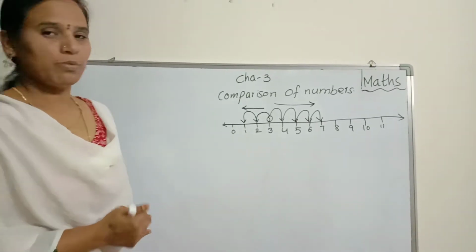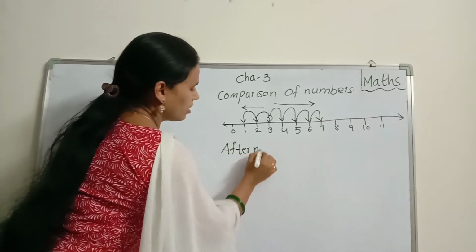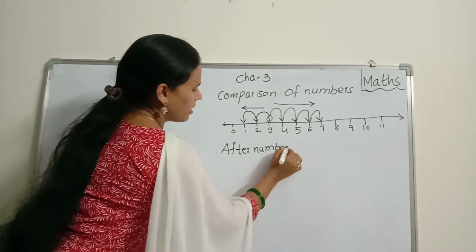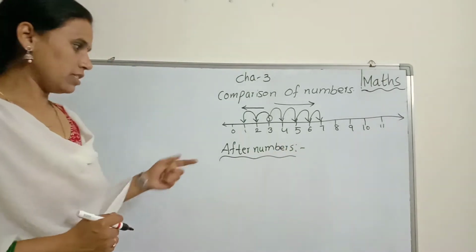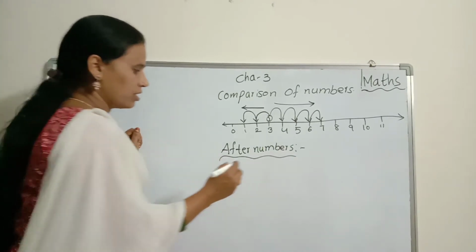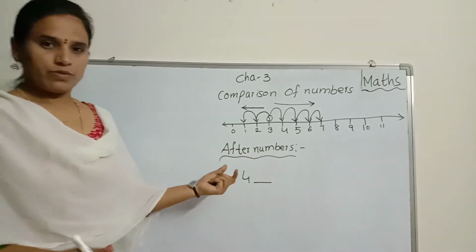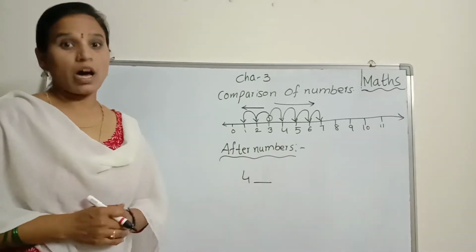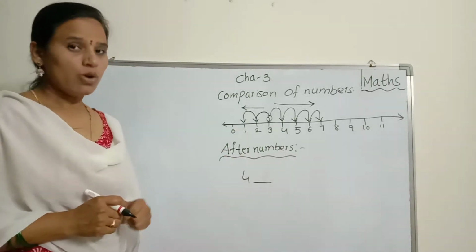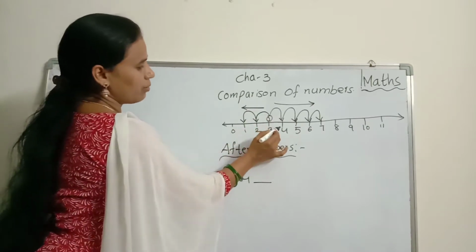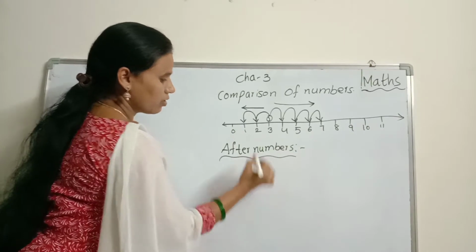First, we start with after numbers. Okay, children? After numbers. Already I explained about this topic, right? I just remind you. Okay? After numbers. See, tell me, children, number 4. What number comes after 4? After. I am telling about after 4. Tell me, children, what is the answer? See, number 4 is there. What is the number after it? 5. So, the answer is 5.